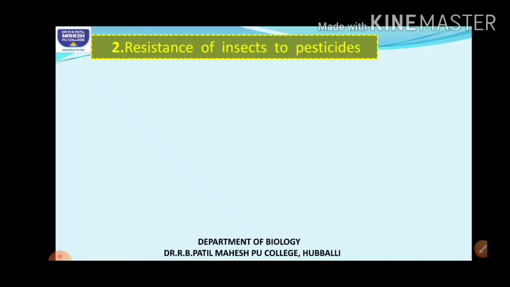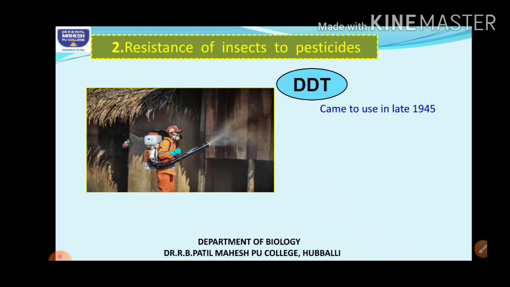Another example we have is the resistance of insects to pesticides. Here, DDT, students, is used as an insecticide or pesticide. It came into use in the late 1940s. Till then people didn't know what DDT was. People came to know the use of DDT as an insecticide mainly after the Second World War, around 1945.